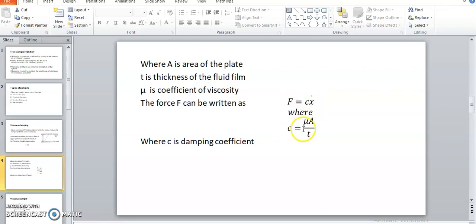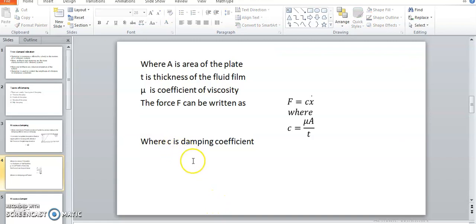Here c is equal to mu a by t. This damping coefficient c is equal to mu a by t. So it is proportional to mu a and inversely proportional to the thickness of that fluid film. So mu a by t is nothing but c. And that damping force in that viscous medium is F is equal to c into x dot, where this c is nothing but a damping coefficient.